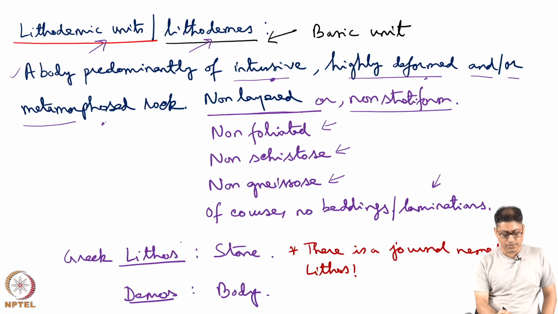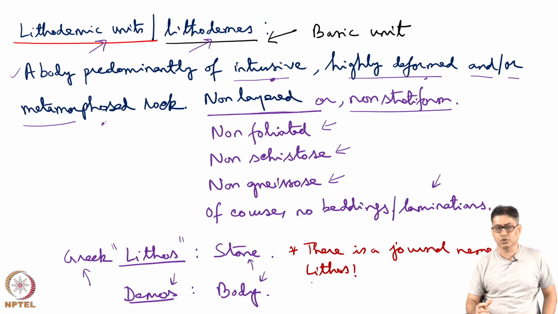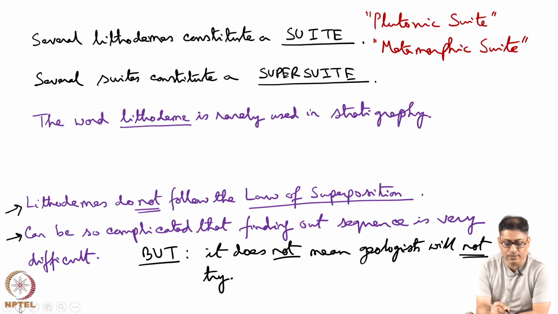The word lithos in Greek means stone and demos means body. So, it is like a stone body. In fact, it is interesting to note that there is a journal named Lithos. Several lithodems constitute a suite, a plutonic suite or a metamorphic suite. Several suites constitute a supersuite. So, that means lithodem, suite and supersuite progress from lower rank to higher rank for the non-layered rocks.